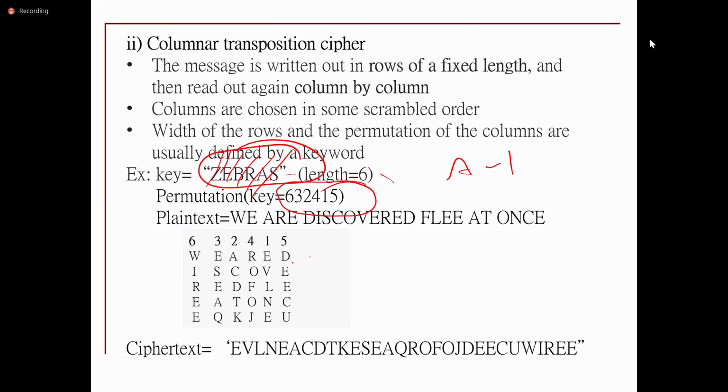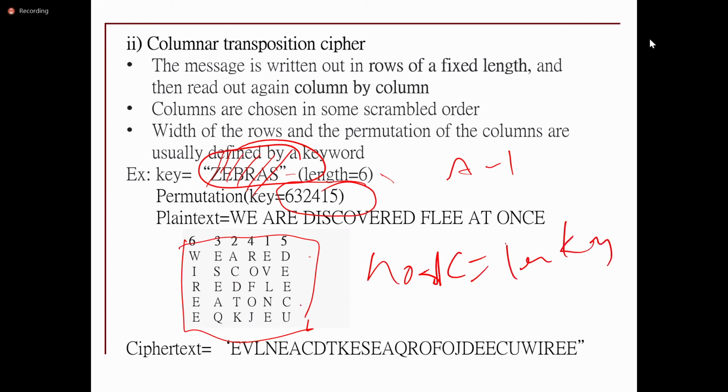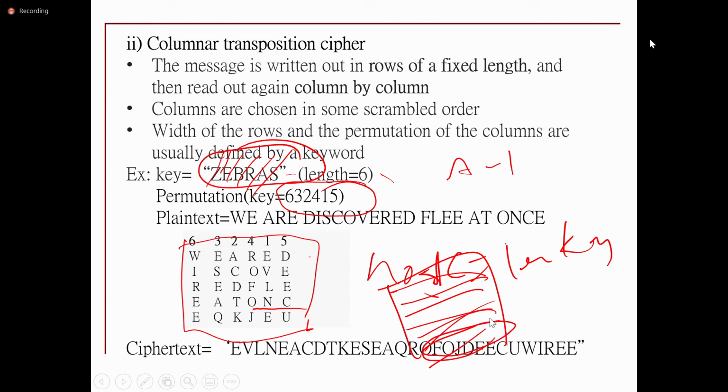Then the entire plain text will be written in the form of a matrix or an array. So the number of columns is equal to the length of the key. The entire plain text will be written, but here it is a fixed length array. If the last row has fewer alphabets, then it can substitute some dummy letters.